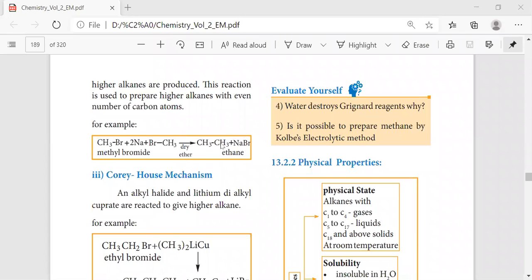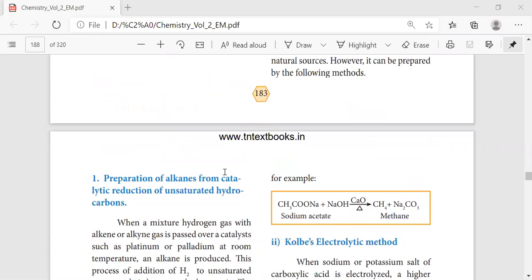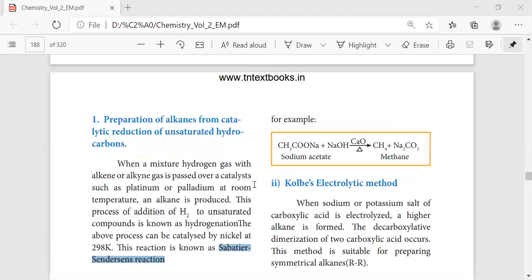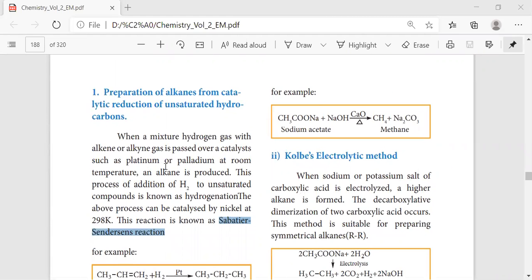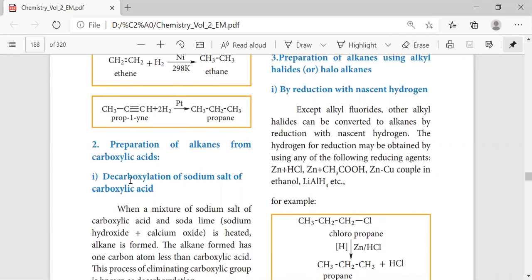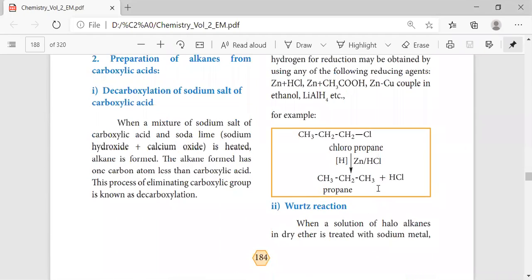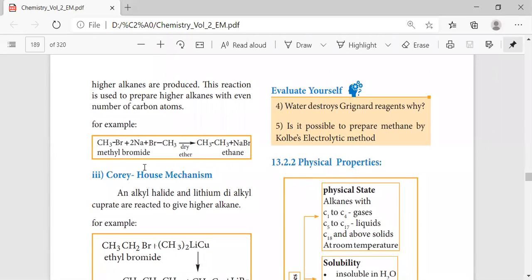We are in the preparation of alkanes. So previously we have discussed the preparation by the method of catalytic reduction of unsaturated hydrocarbons, then from carboxylic acid. So now comes the Corey-House mechanism.